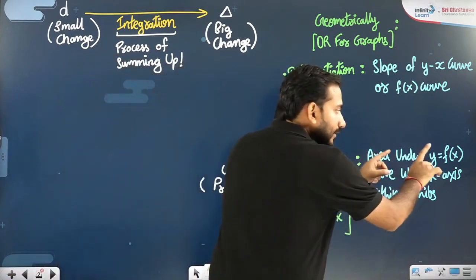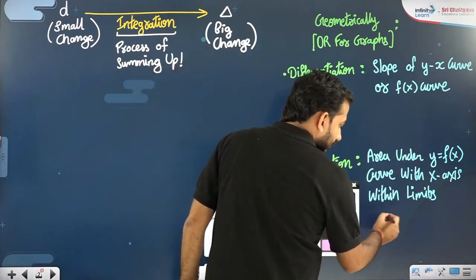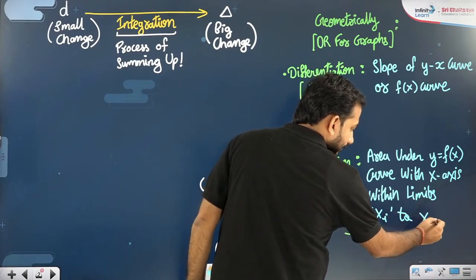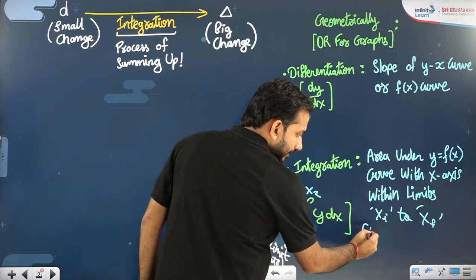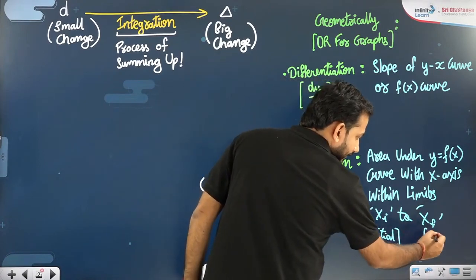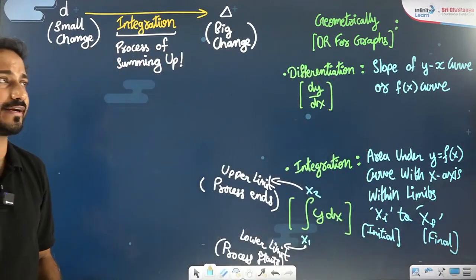Now, the area under the y = f(x) curve with the x-axis within limits x initial to x final. xi means initial, xf means final. See, I am writing every single detail. I hope you are getting the idea.